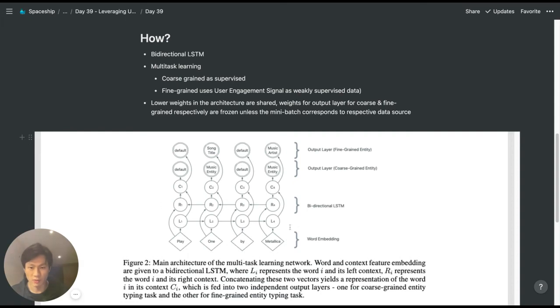However, the weights for these ones are shared regardless of the mini batch, whether it's coarse-grained or fine-grained. Coarse-grained, once again, is easier labeled data, for example, the music entity.